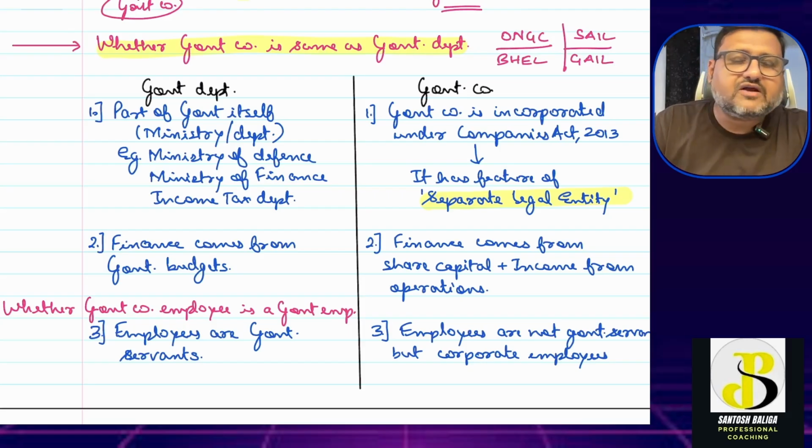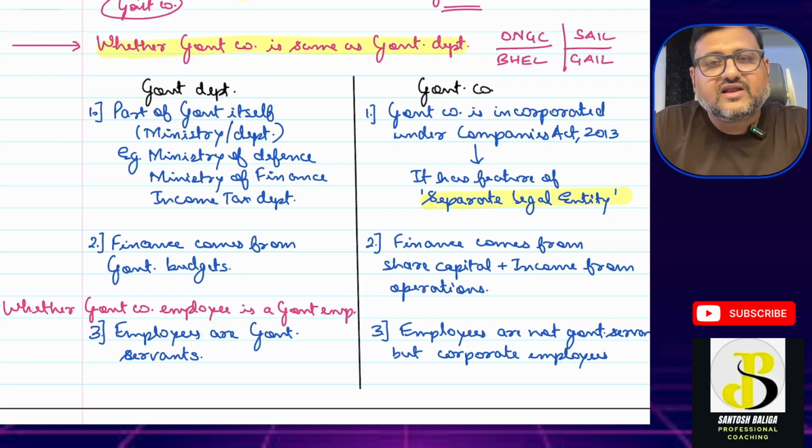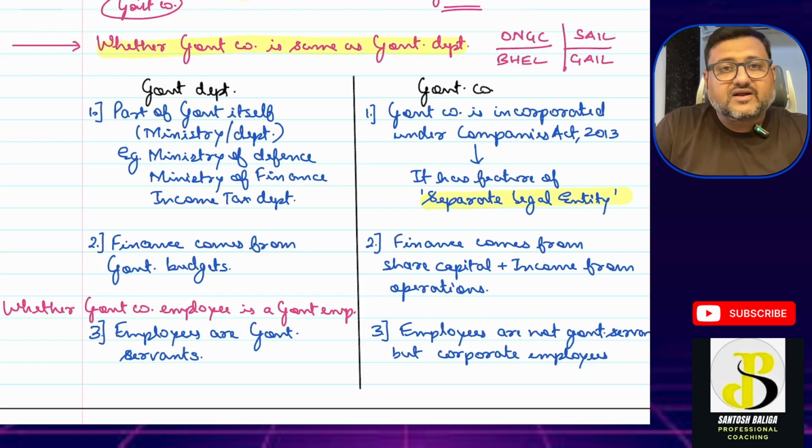So although the government may control the company, the government may have all the shares of the company, but still the company has its own legal distinct character, a separate legal entity. Company can own property in its own name, the company can enter into contracts in its own name, and hence there is a fine line between a government company and the government itself or the government's department itself. Okay, so a government company is not same as a government department.